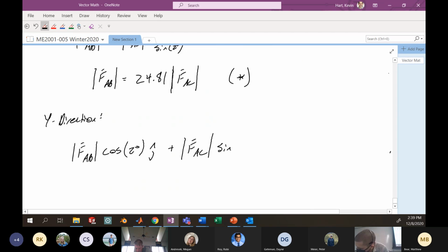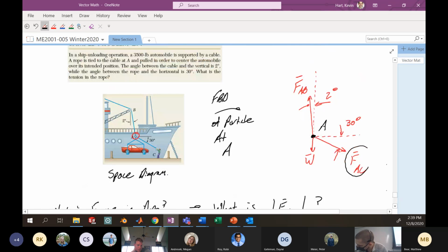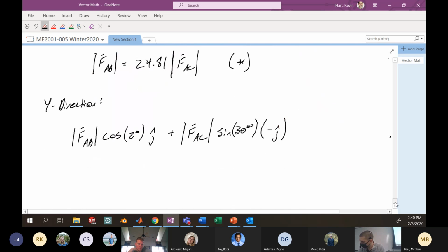Here it's going to be the sine of 30 degrees pointing downward. We see that FAC is generally pointed in the negative y direction, so we resolve with the sine of 30 into the negative j hat. And I'm going to add the weight of the vehicle, which was given to me as 3,500, and this is a negative j hat. All that has to equal 0.